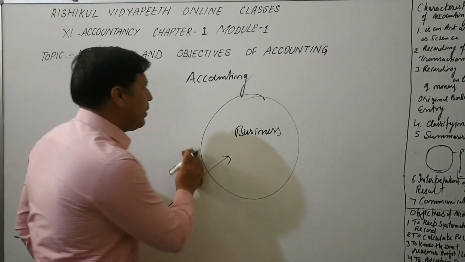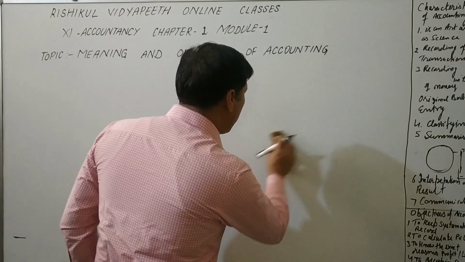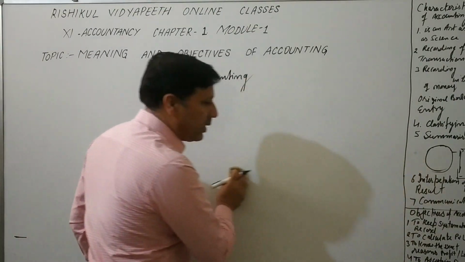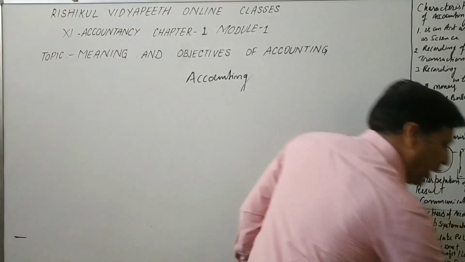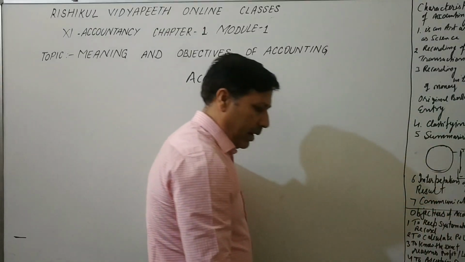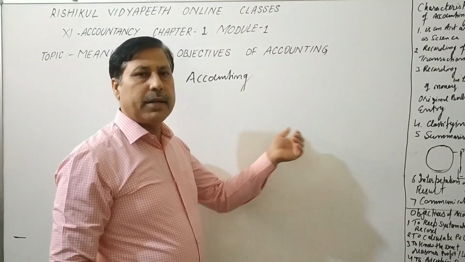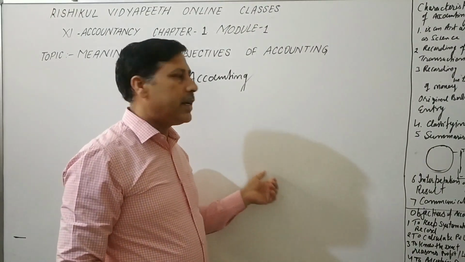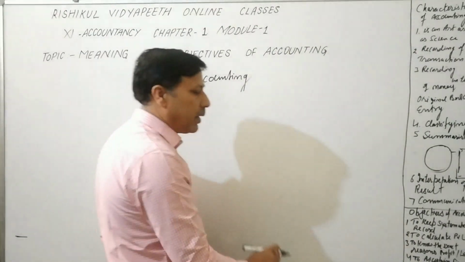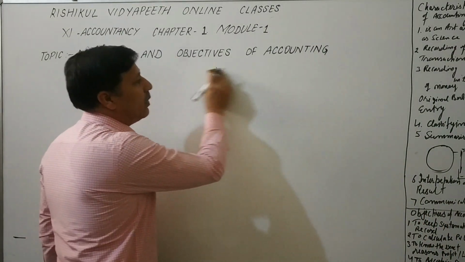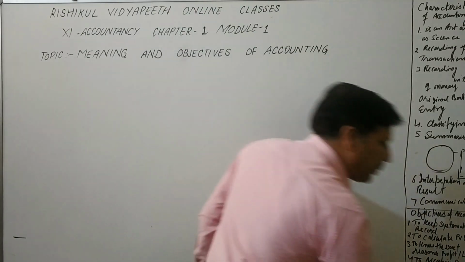First of all, what is the exact meaning of accounting? Accounting is an art or a science where we record the financial transactions, classify them, summarize them, interpret the result and communicate the result to the various parties, that is called accounting, the simple meaning. Now the question arises, what are the characteristics of accounting? One by one I'll explain here.